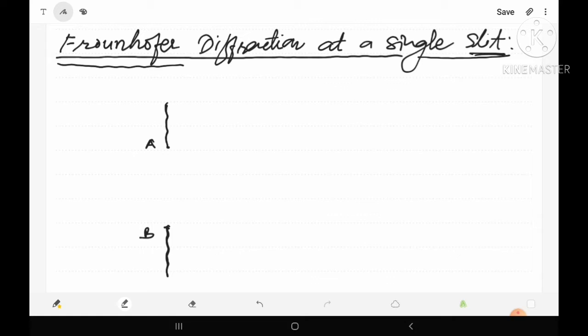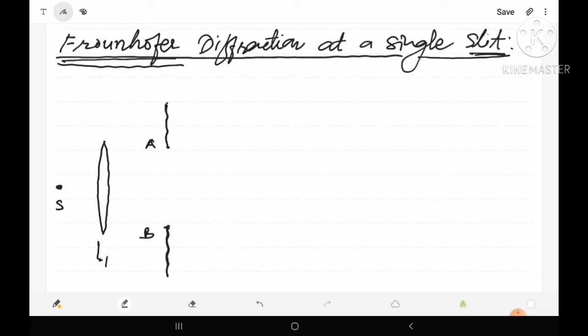Now we have to study the experimental setup of Fraunhofer diffraction. In Fraunhofer diffraction, a parallel beam of monochromatic light is made incident on the slit AB. How can we get the parallel beam of light? With the help of a convex lens. Suppose we have a convex lens L1, and at its focus the source of monochromatic light, S, is kept.